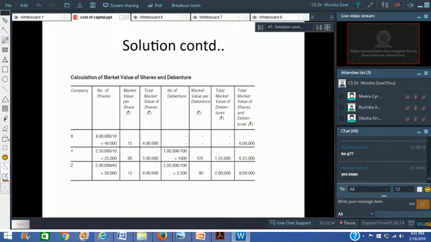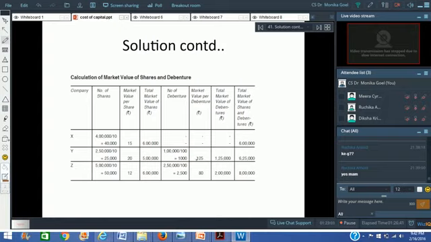In the second case, they've got two elements in the capital structure. One is equity and second is debt. 25,000 shares and market value per share is 20 rupees. So that makes it 5 lakh rupees is the market value of shares. And debentures, they've got 1,000 debentures and the market price per debenture is rupees 125. So 1,25,000 is the market value of debentures. So total market value is 6,25,000.